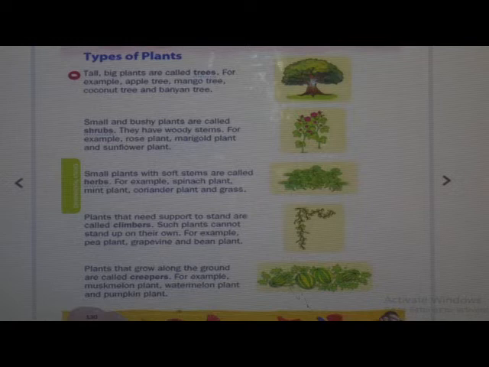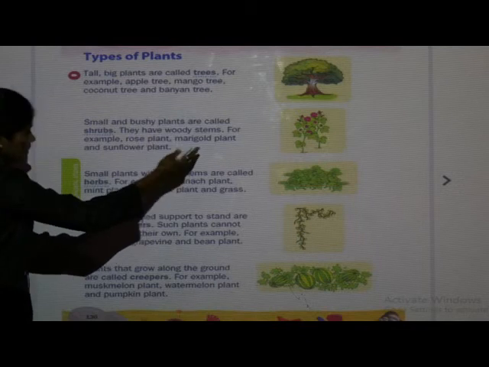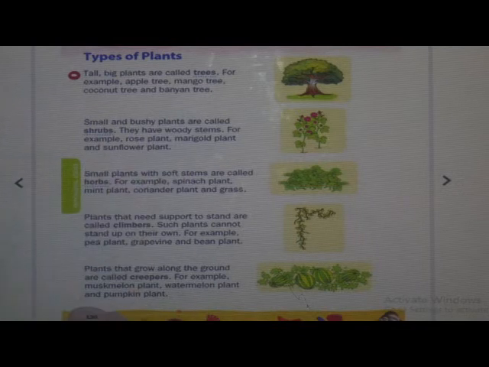Which are the examples of shrubs? See, rose plant, marigold plant, sunflower, tulsi. These are the examples of shrubs. So the next type we are going to see is herbs. What are herbs? Small plants with soft stem are called herbs. For example, spinach plant, mint plant, coriander plant and grass.